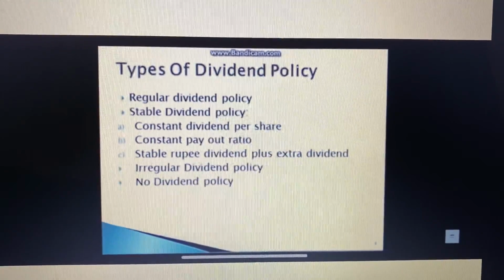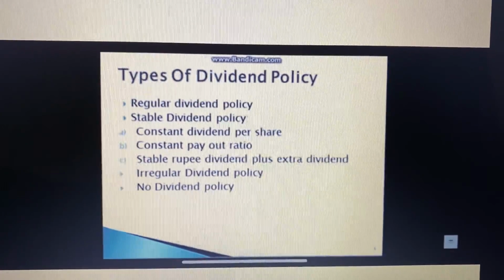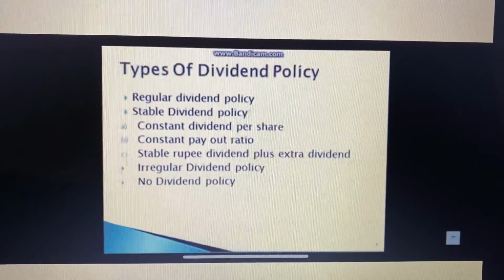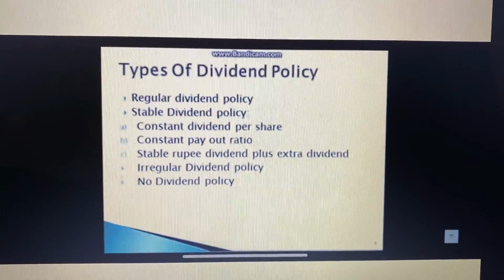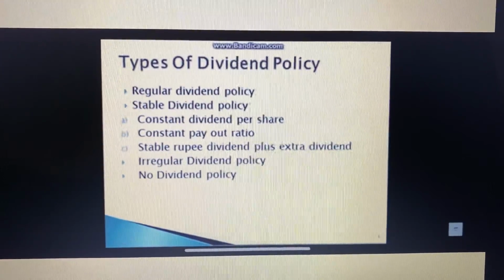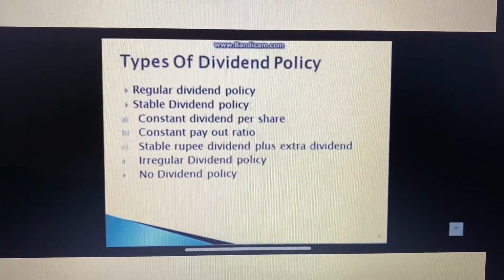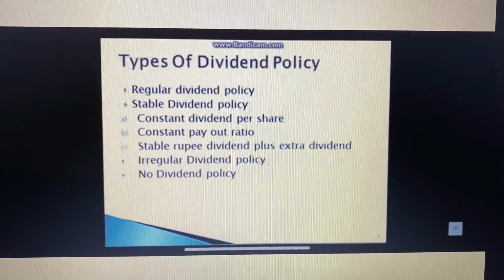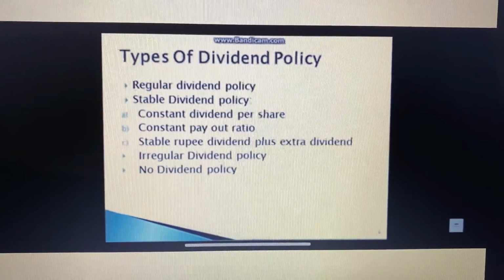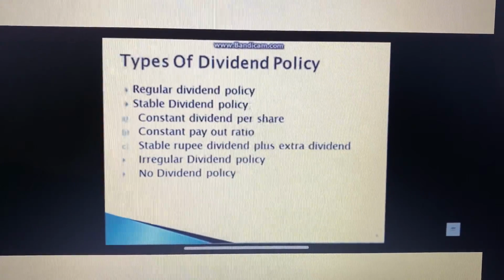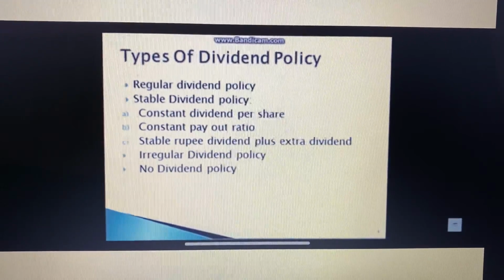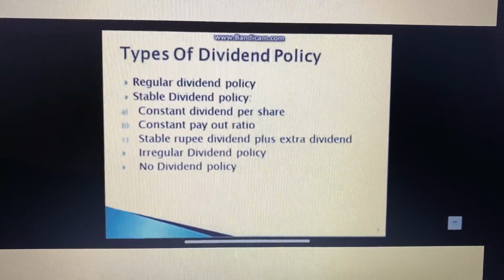Now we move to the very important topic today, that is the types of dividend policy. First of all, the regular dividend policy. What is the regular dividend policy? It is a payment of dividend at the usual rate, termed as the regular dividend. The investors such as retired persons, widows and other economically weaker persons prefer to get regular dividends.